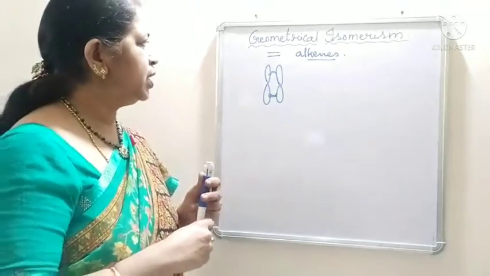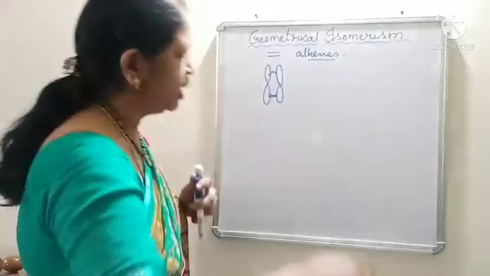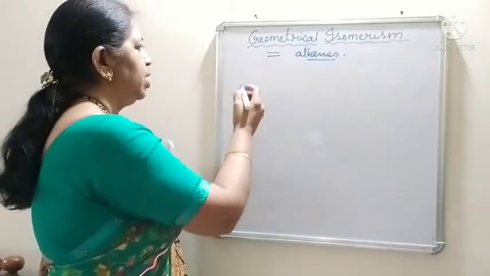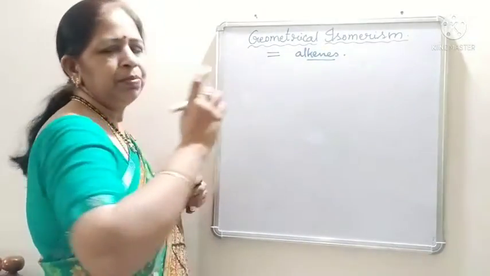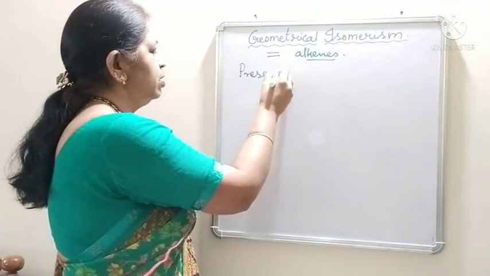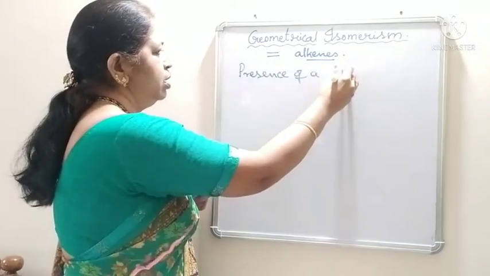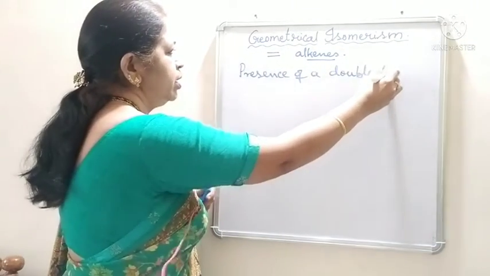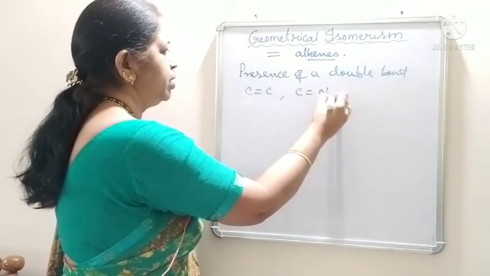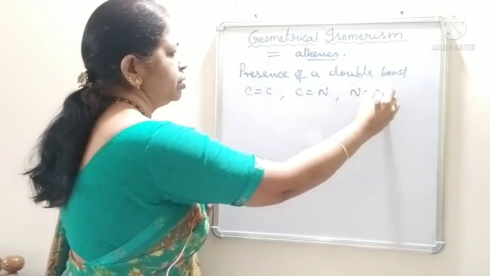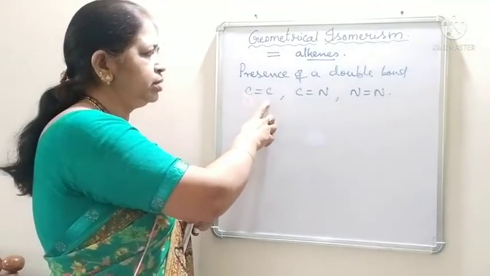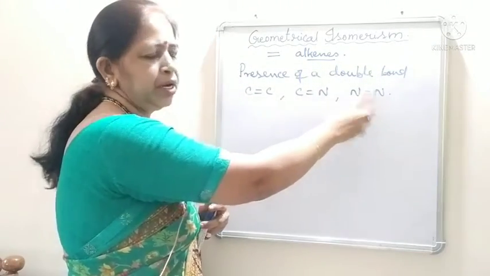Now, first of all, what are the conditions for a molecule to show geometrical isomerism? The condition is that they should have a minimum of one double bond, the presence of a double bond. This double bond may be present in between carbon and carbon, or carbon and nitrogen, or nitrogen and nitrogen.